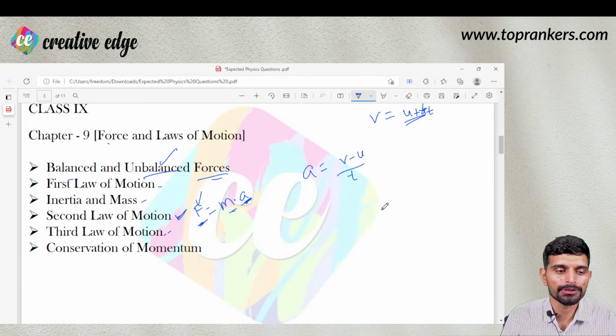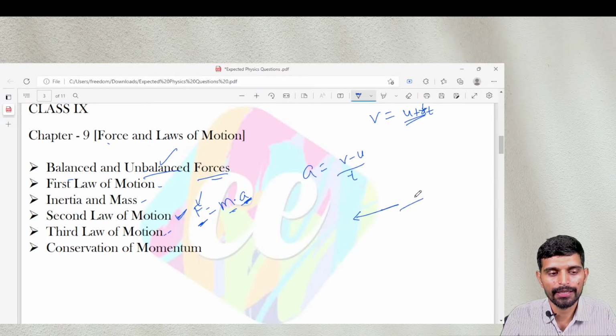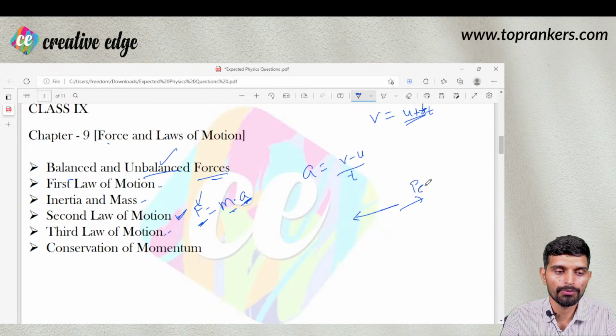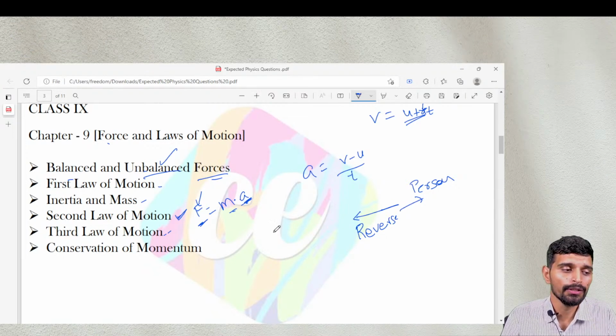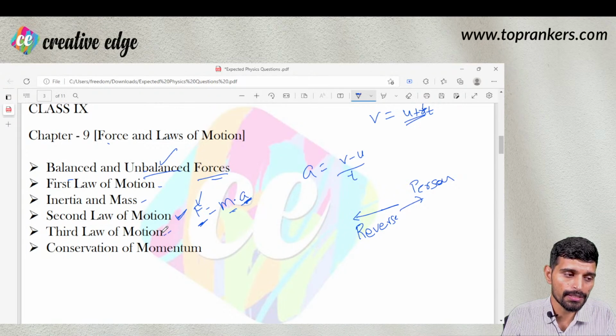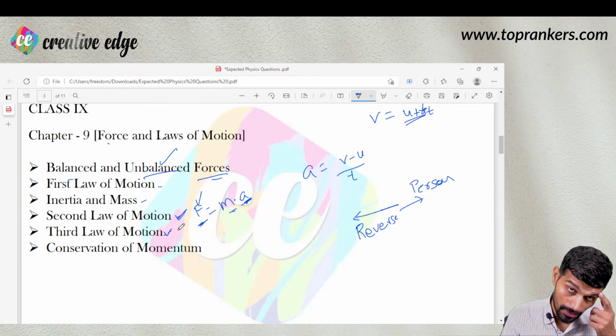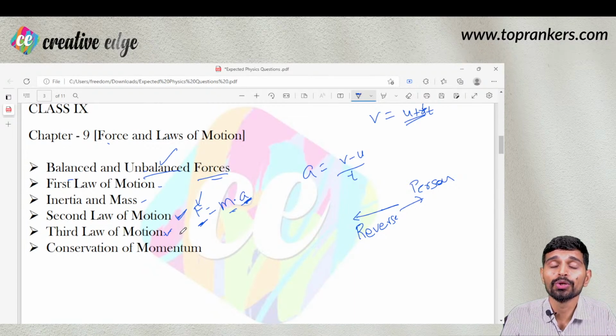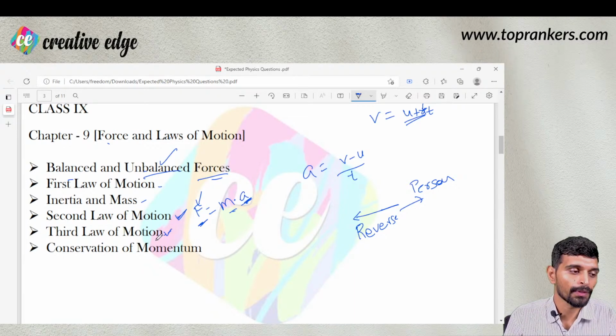If a person jumps out of a boat, he moves in the forward direction and the boat goes in the reverse direction. If a bullet is fired from a gun, there will be a recoil of the gun. So there could be questions based on these concepts that come under Newton's third law of motion.